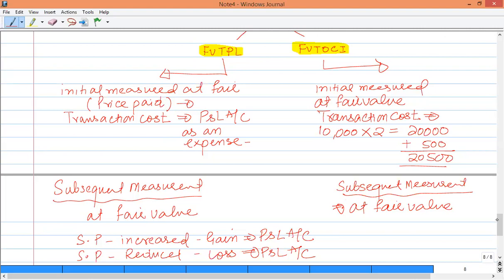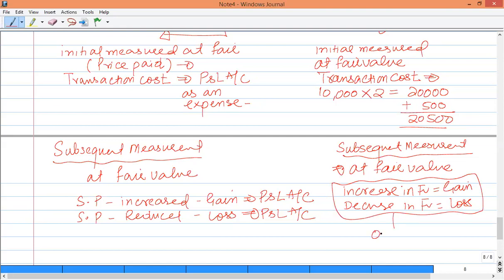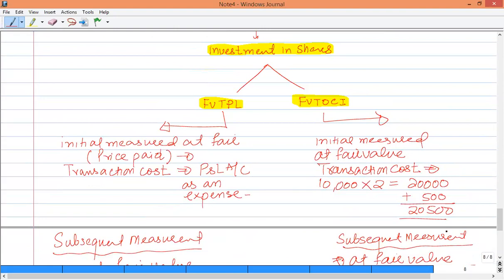But as far as the change is concerned, an increase in fair value is a gain, to be considered as an unrealized gain, and a decrease in fair value is considered a loss. For FVTOCI, this gain or loss is to be reported in other comprehensive income rather than in the profit and loss account. So the category defines where to recognize the gain or loss.